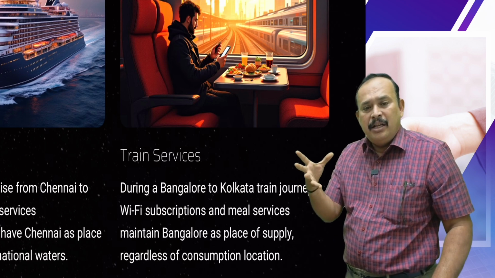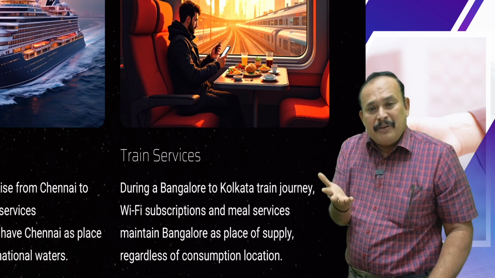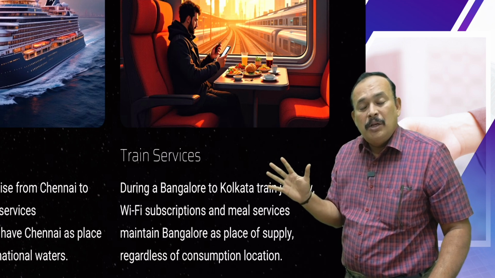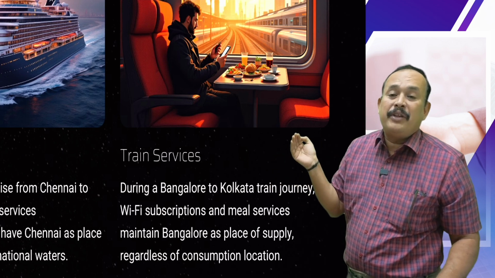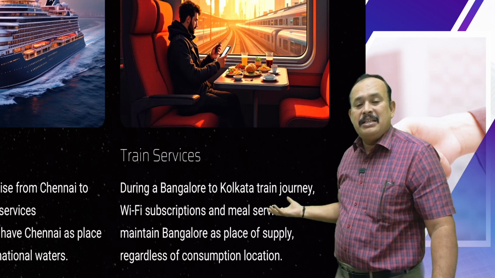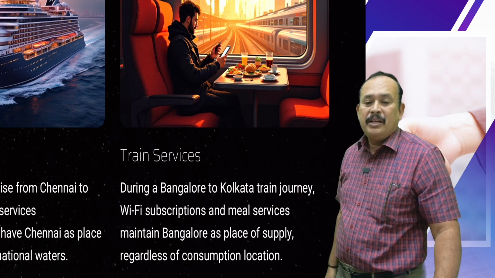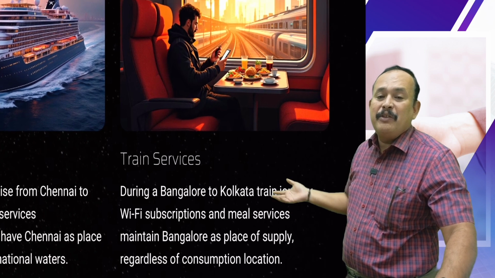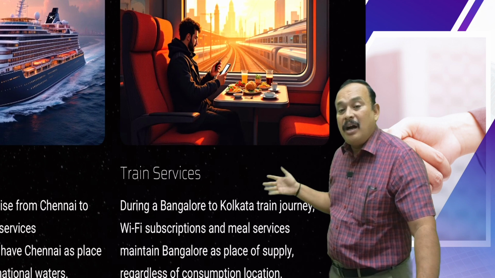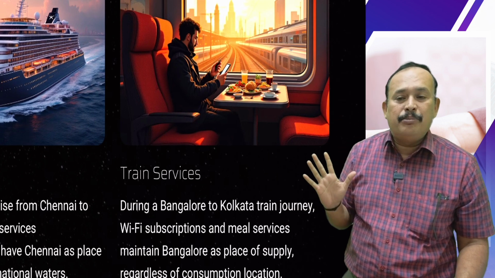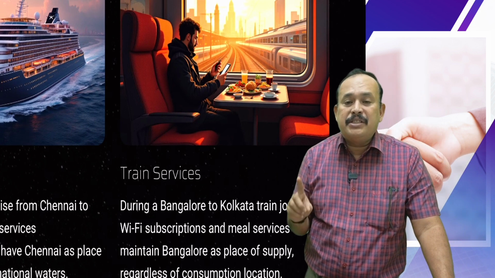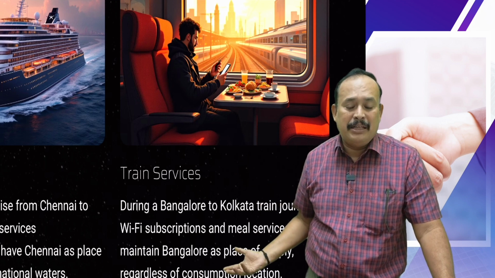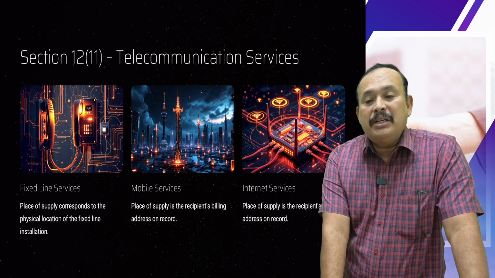During the journey, they provide the meals, they provide the Wi-Fi facilities. For all these services, the place of supply is equal to the first scheduled departure point of the conveyance, which in the given case is Bangalore. Regardless of consumption location, wherever you may consume in between, immaterial. Whether you consume or not is immaterial, the supply has taken place. In that case, the first scheduled departure point of the conveyance, the train, is the place of supply in the given example. Section 12(11) of IGST.